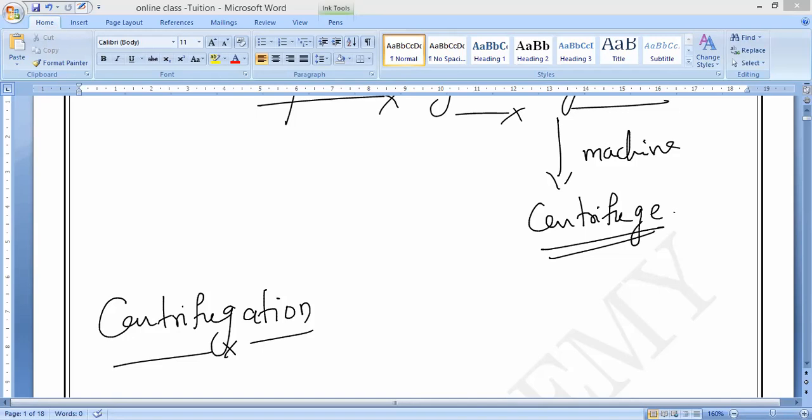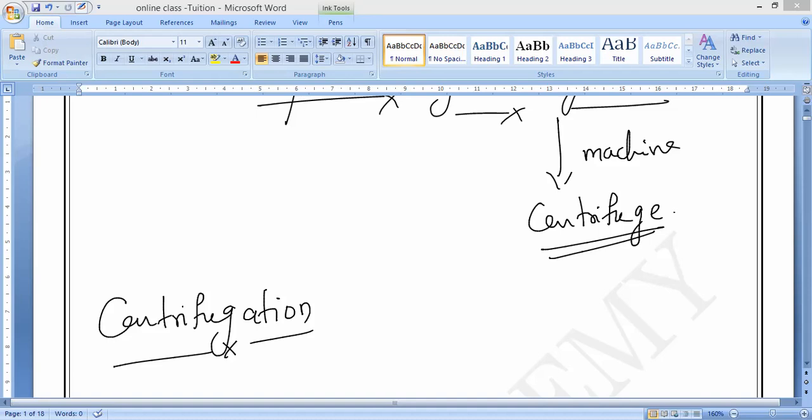That is why, if you use the centrifuge machine on the same water, we can get a very transparent liquid at the top and the clay particles at the bottom. Because it is rotated very fast in a centrifuge machine, the clay particles settle down at the bottom of the test tube, and the clear water remains at the top of the test tube. Understand?